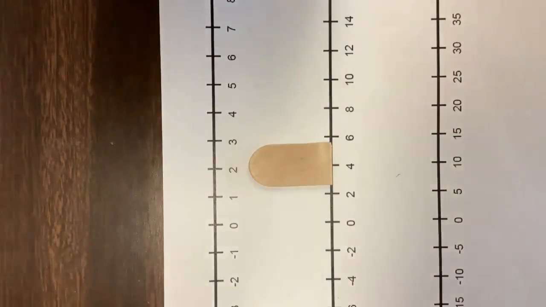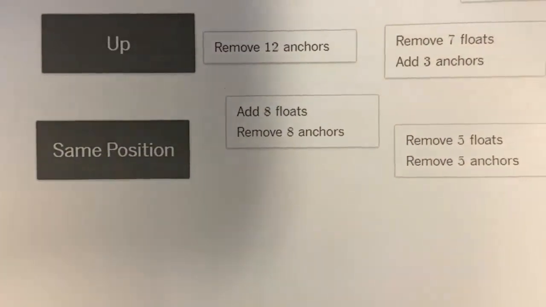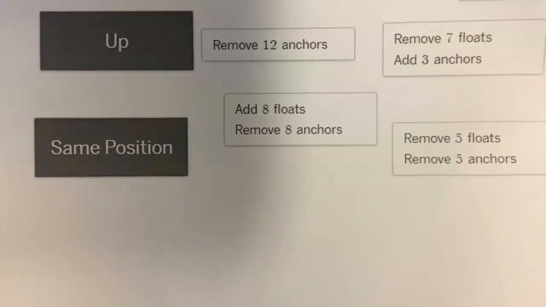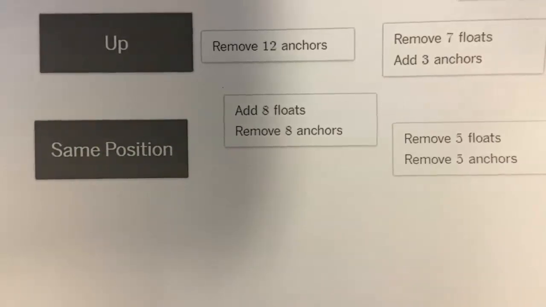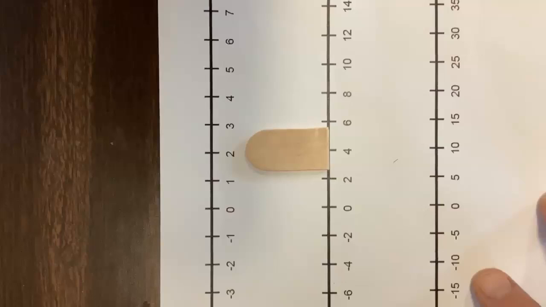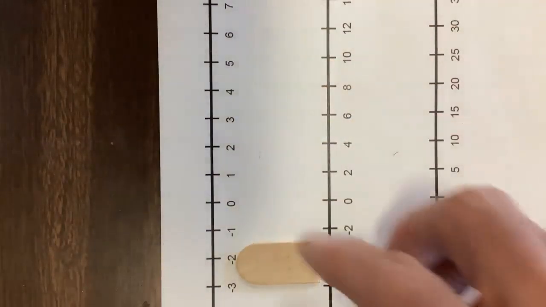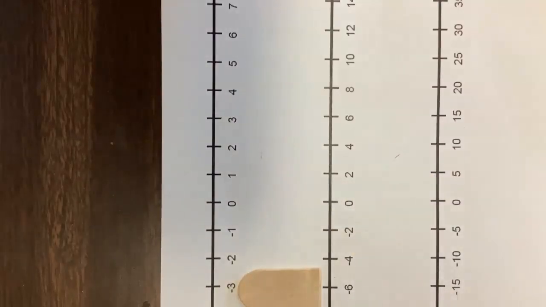So let's look at this example right here where we add 8 floats and we remove 8 anchors. Floats and anchors are opposites of each other, so you might think, well, that's the same position. So we want to use this number line as a way to demonstrate that. Let's start at -3 this time, and we're going to add 8 floats.